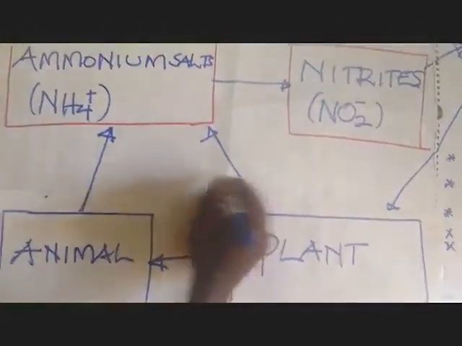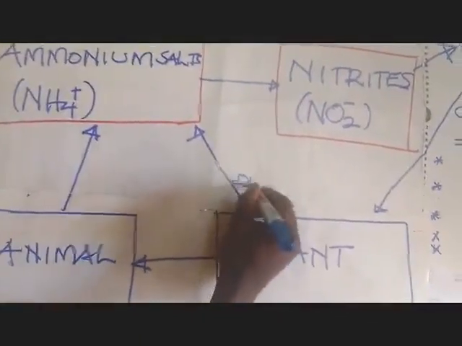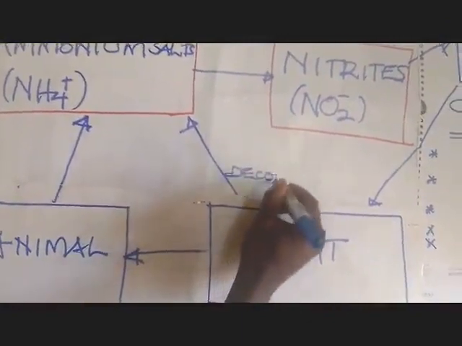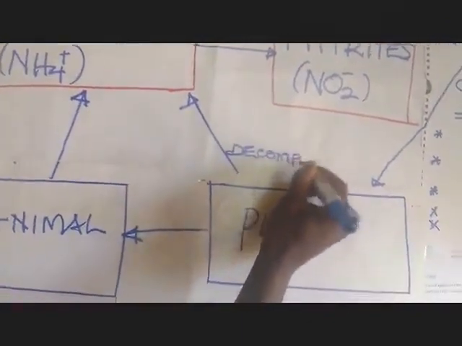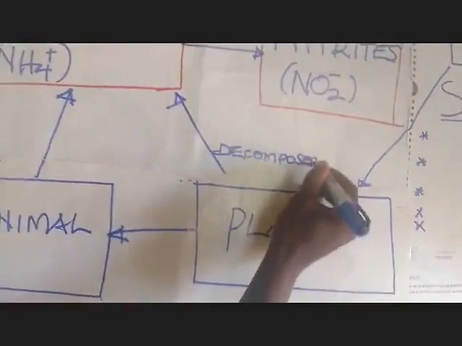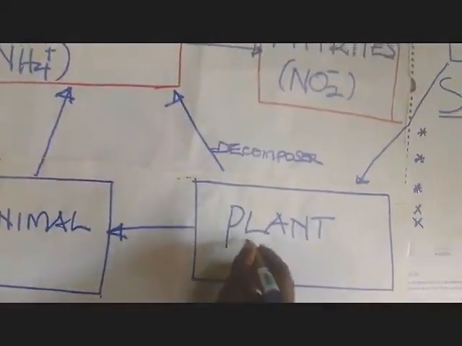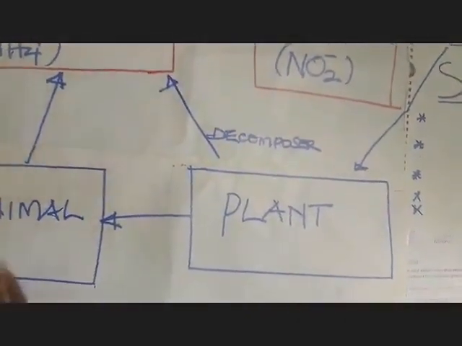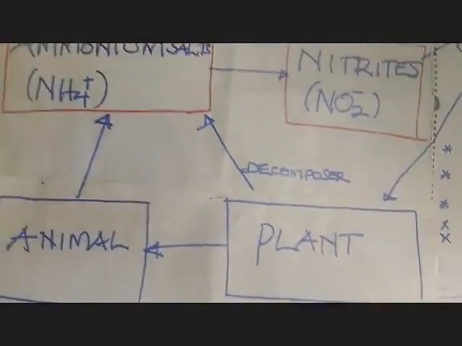So we have the decomposers at this level. The decomposers are breaking down our dead plants and dead animals.